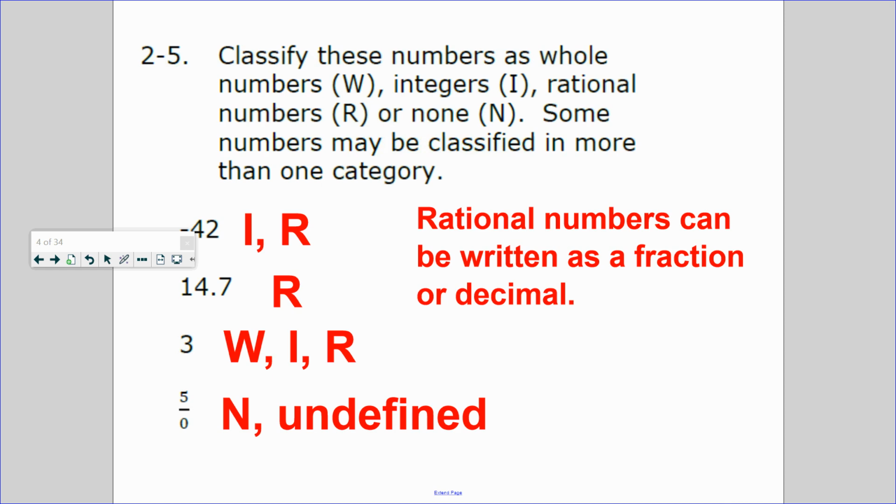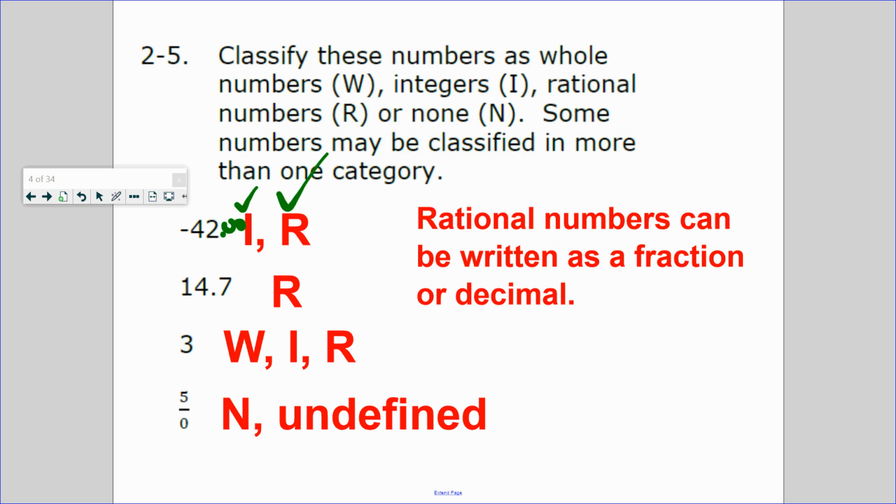So D. Classify these numbers as whole numbers, integers, rational numbers, or none. Some numbers may be classified in more than one category. So a whole number. Can negative 42 be a whole number? No, a whole number has to be positive, so no. Can it be an integer? Yes, positive, negative, without a decimal. Can this be written in decimal form? Negative $42 or negative $42.00? Yes. So it's integer and rational.